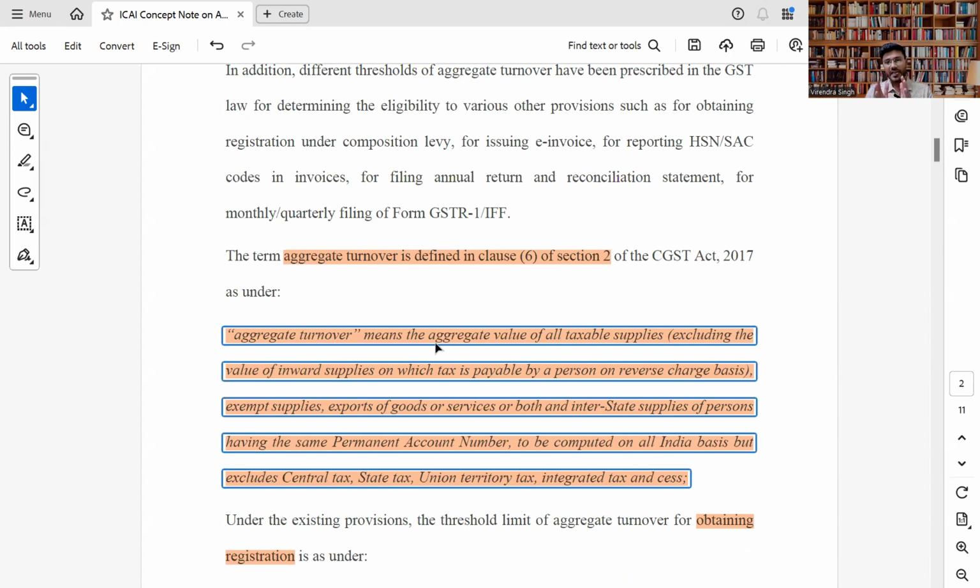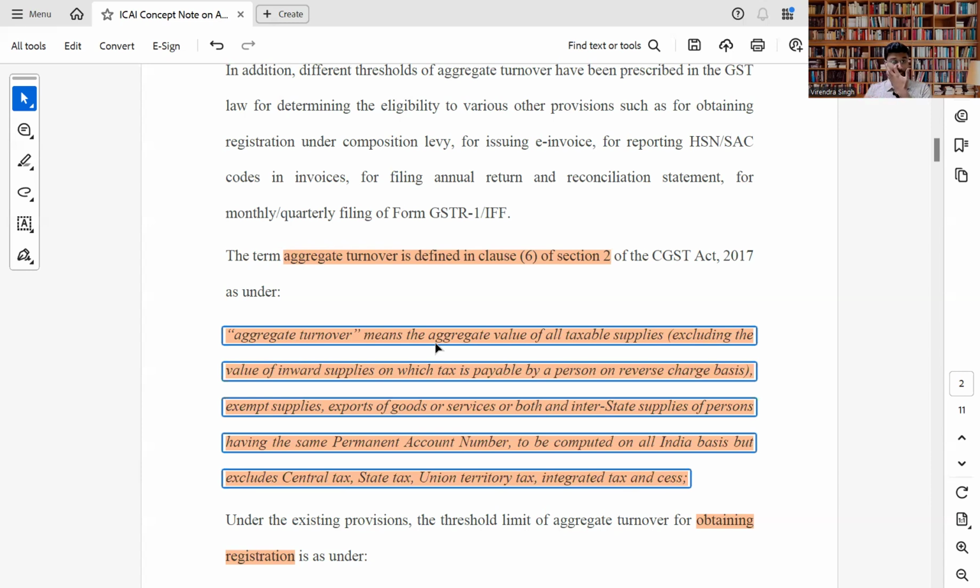Aggregate turnover means the aggregate value of all taxable supply, exempt supply, export of goods or services or both, and the interstate supply of persons having the same permanent account number, to be computed on all India basis, but excluding CGST, SGST, IGST, UTGST and cess. So exclude the tax, otherwise all these things come under aggregate turnover.